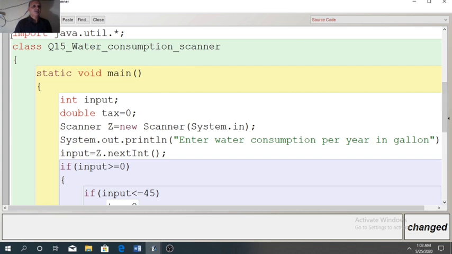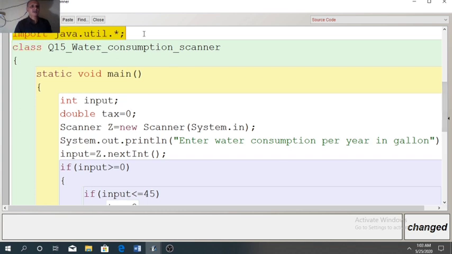So start the program with import statement. Why it is required? When we design the program with scanner class, then it is must for you to import the util package in the beginning of the program. Reason is, for scanner class we need to create a scanner object.